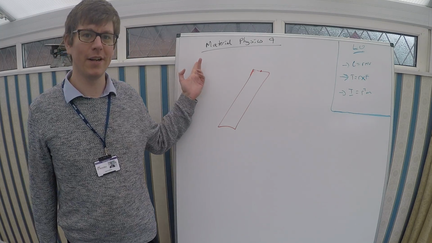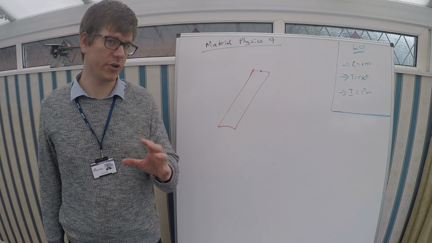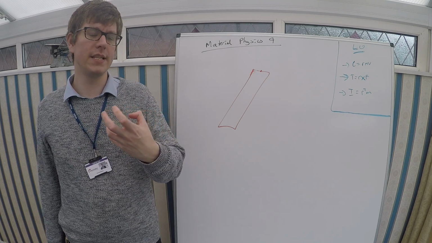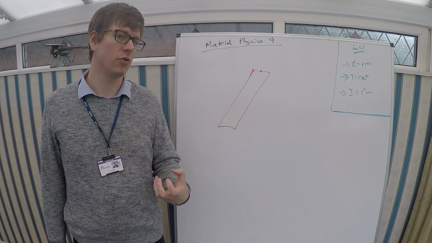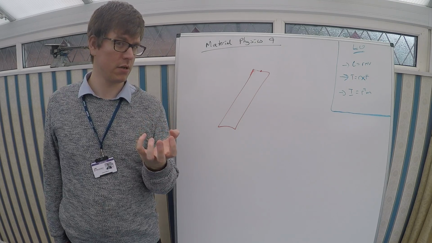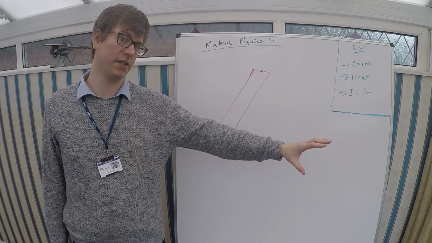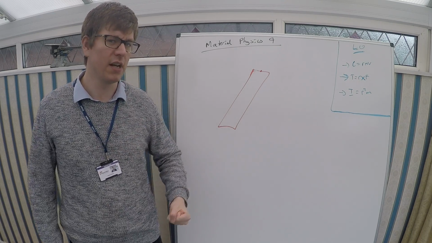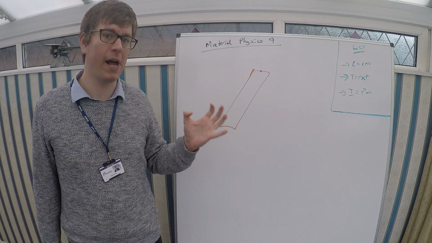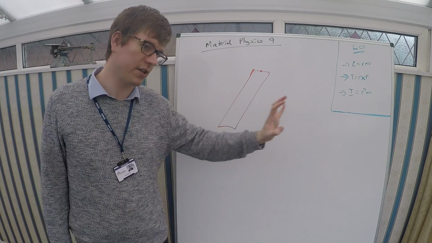Material Physics 4. Today we're going to be talking about moment of inertia. So what is a moment of inertia? It is how much a body resists torque, resists being turned. If we think about mass, mass is how much a body resists being accelerated in a straight line. So something's very heavy, lots of mass, it's difficult to accelerate. And if you put F equals ma, force is mass times acceleration, therefore something with more mass is harder to accelerate.